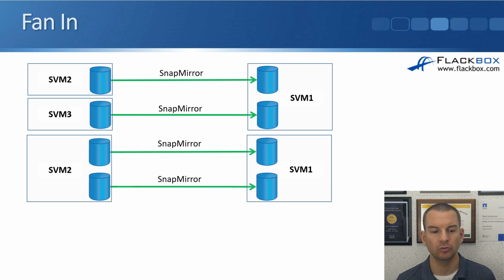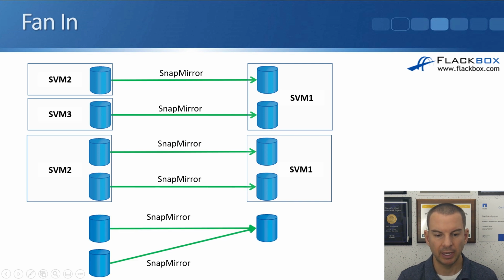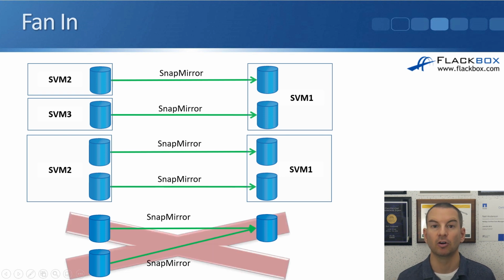The next one we could do is we could have two different volumes in SVM2 being replicated into two different volumes in SVM1. That is also fine. But finally, you cannot replicate multiple different sources into the same destination volume. So this one here where we've got two different sources trying to replicate into the same destination, that is not possible. You can't do that one.